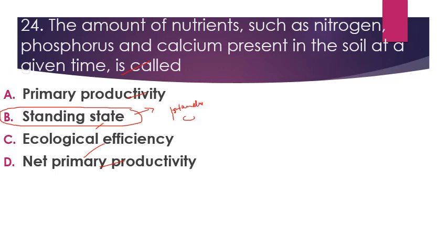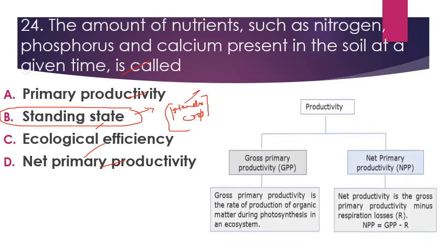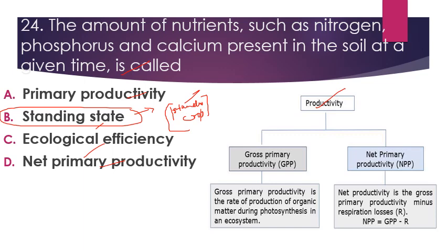Standing crop is the amount of organic matter or living matter present in an area at a given time. First, let's discuss productivity. There are two types of productivity: one is gross primary productivity and another is net primary productivity.